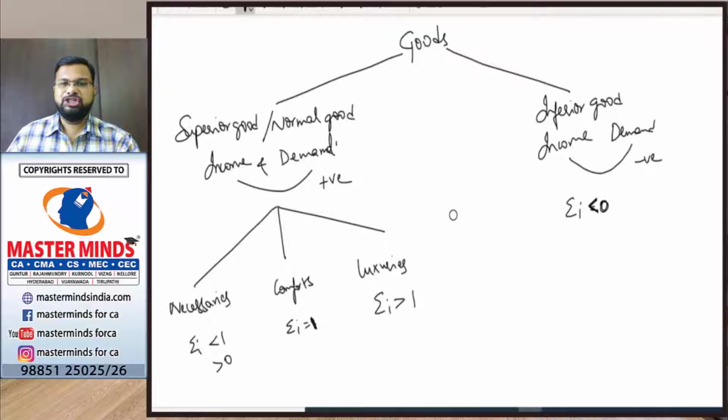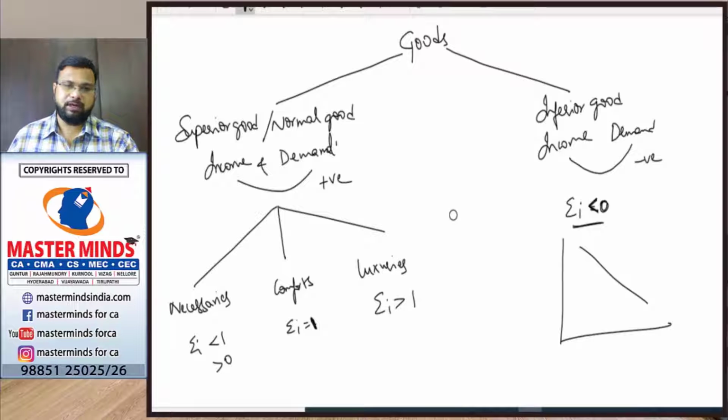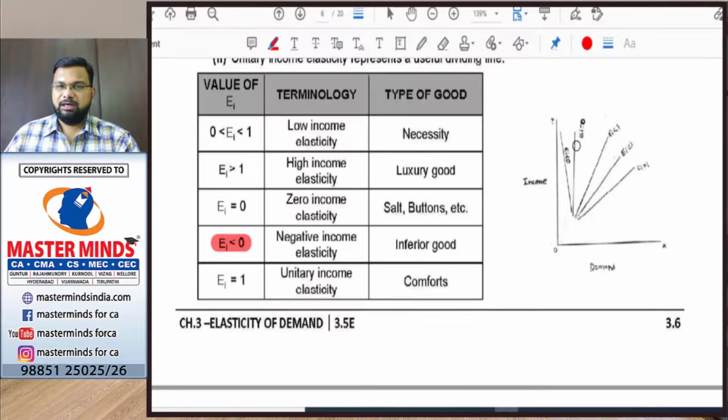So when the relationship is negative, the income demand curve will be downward sloping. As you can see here, the income demand curve, when income elasticity is less than 0, will be downward sloping. When the income elasticity is equal to 0, it will be parallel to the y-axis. When the income elasticity is equal to 1, the income demand curve will be a 45-degree line. When the income elasticity is greater than 1, it will be slanting, with positive slope. When the income elasticity is less than 1, it will be steeper, with positive slope.